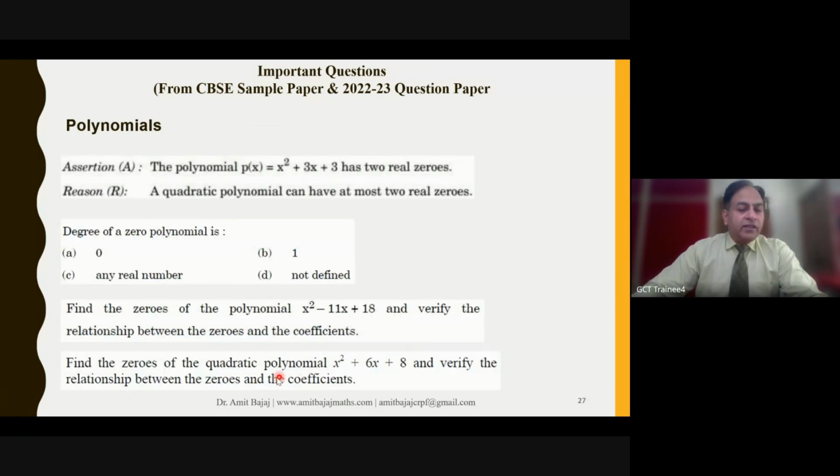And the questions like this, the last 2 shown at the bottom: find the zeros of such a polynomial and verify the relationship between the zeros and the coefficients. Please note that if a student is not able to use the splitting of the middle term in the first step, he or she will not be able to solve it further. So ample practice of splitting the middle term should be given.